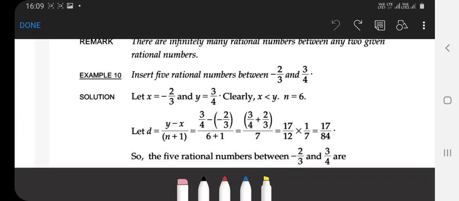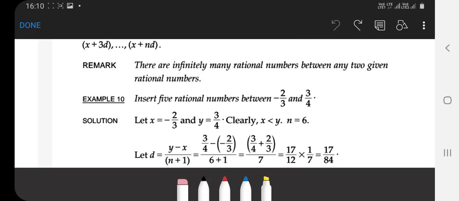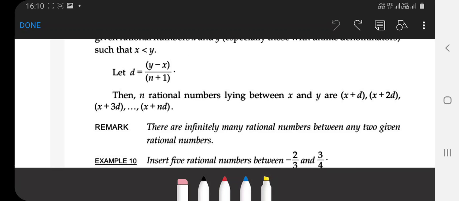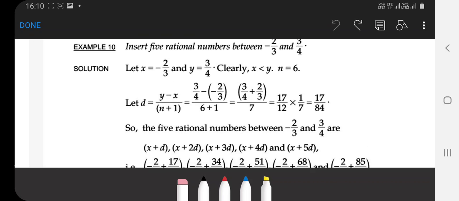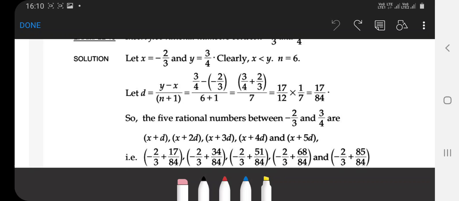So find d equal to y minus x, means 3 by 4 minus minus 2 by 3, divided by 6. So the number equals 17 by 84.